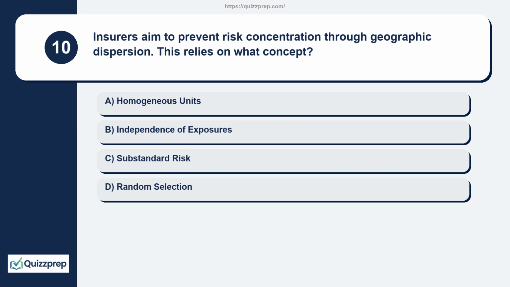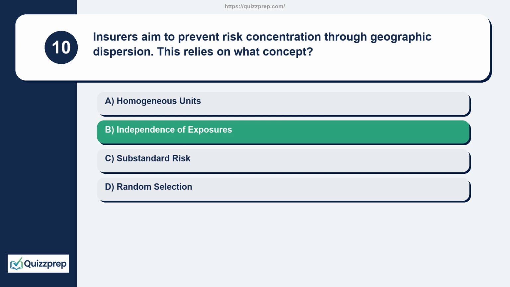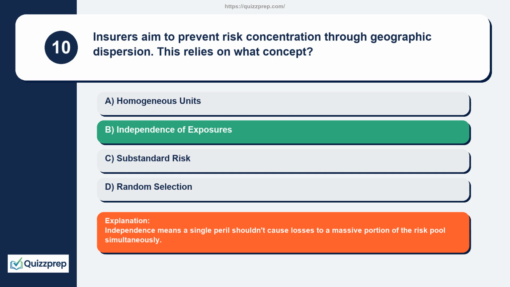Question 10. Insurers aim to prevent risk concentration through geographic dispersion. This relies on what concept? Homogeneous units, independence of exposures, substandard risk, random selection. Independence means a single peril shouldn't cause losses to a massive portion of the risk pool simultaneously.